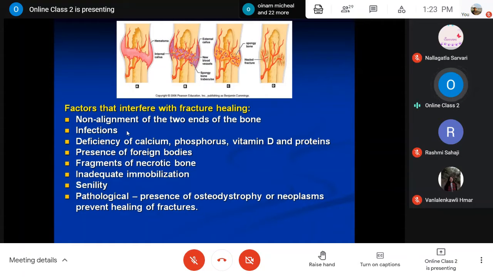This infection will interfere with the healing process. Third is deficiency of calcium, phosphorus, vitamin D, as well as proteins. When these are deficient, your healing process will be delayed and interfered with.